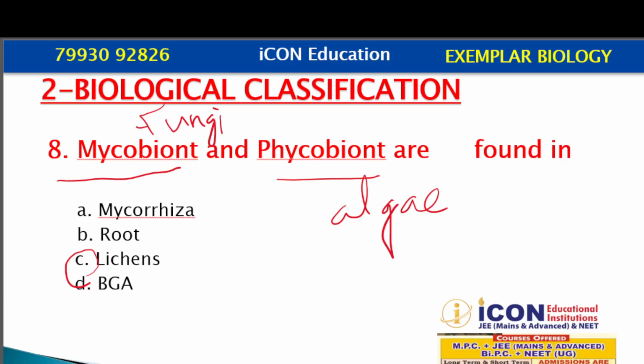Now when you talk about mycorrhiza, this is an association of higher plants with fungi. Root is an organ of the plant. Then BGA, blue-green alga. In this, there is an association between higher plants and cyanobacteria. So here the question is asked about the association between fungi and algae. The correct option is option C, lichens.